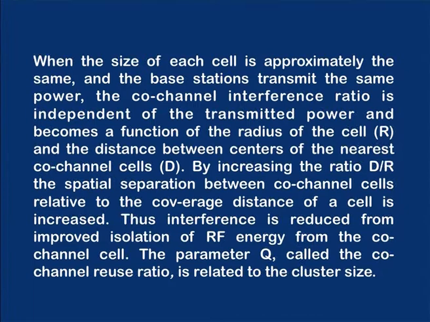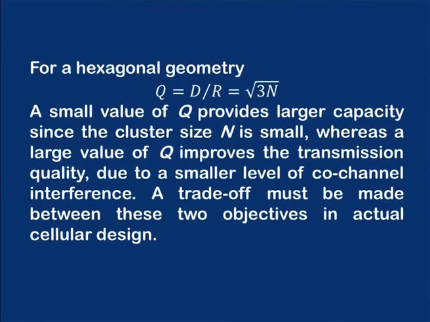The parameter Q, called the co-channel reuse ratio, is related to the cluster size. You can see the relation here. For the hexagonal geometry, Q is D by R, which is root of 3n, where n is the cluster size. So, a small value of Q provides larger capacity, since the cluster size n is small, whereas a large value of Q improves the transmission quality due to a smaller level of co-channel interference. So, a trade-off must be made between these two objectives in actual cellular design.